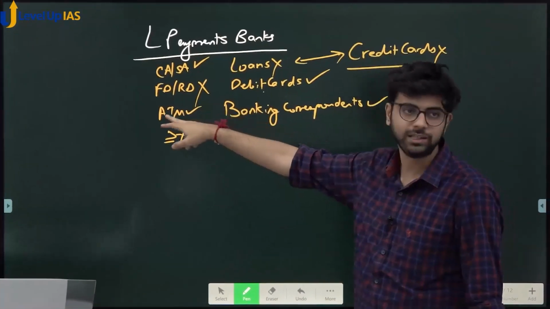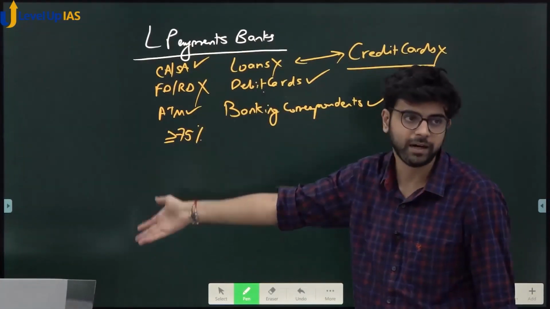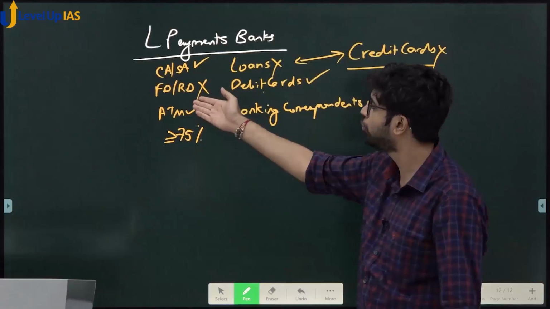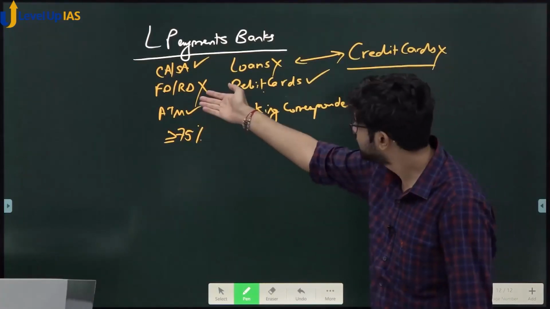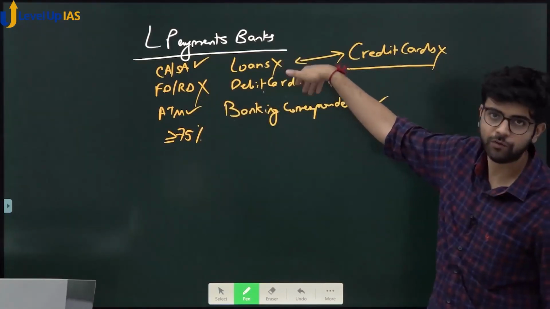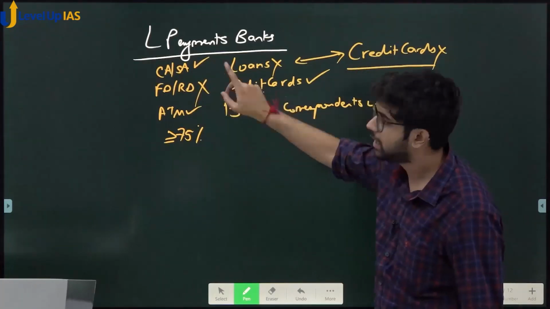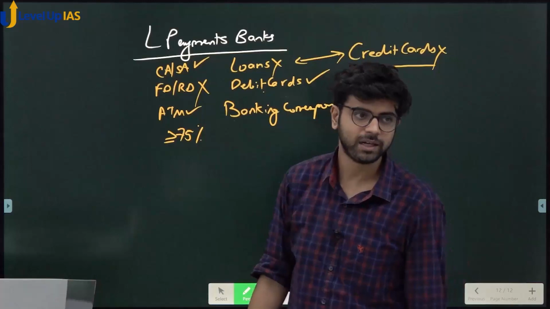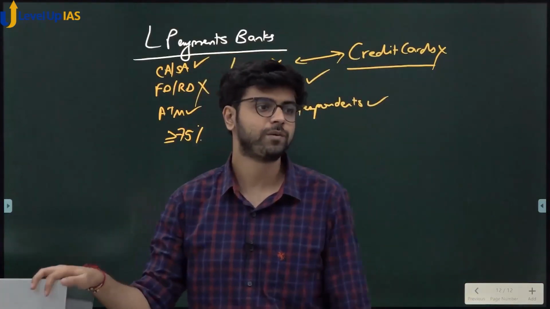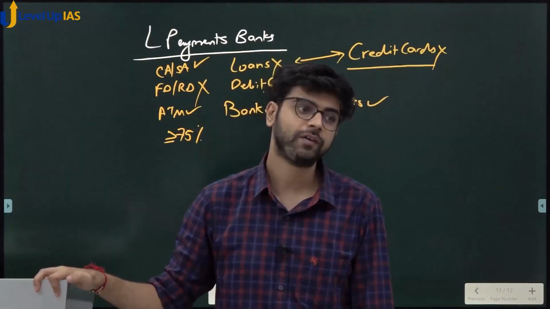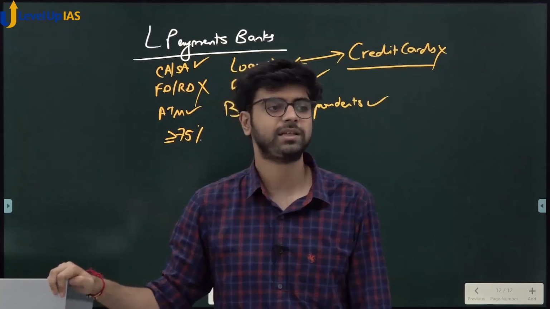That is why FDRD is not allowed. Because how can you give them interest? You are not allowed to give loans. So what to do of FDRD? No? You use this money to give loans. But if you are not allowed to give loans, what is the use of this? Simple. That is why FDRD is not allowed. You get current account, savings account. You have to give them some interest. Where will you get that interest from? Loan though you are not giving. Remember the asset side of the bank. What else is there?